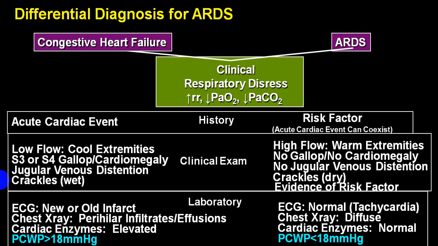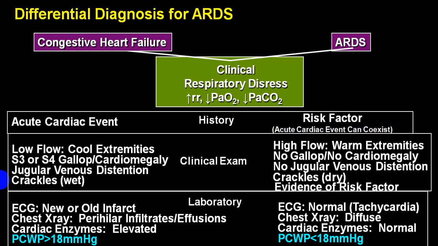Cardiac enzymes may be elevated, that is, troponin will be elevated. You might even have elevation of proBNP and N-terminal proBNP. Pulmonary capillary wedge pressure will be more than 18. All this goes in favor of congestive heart failure. While